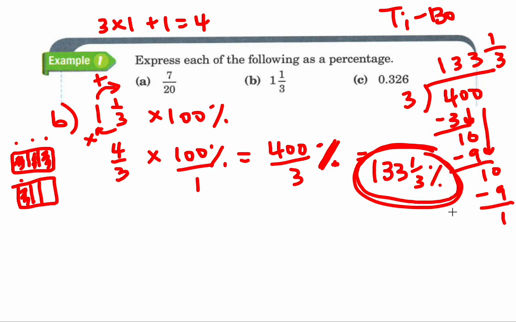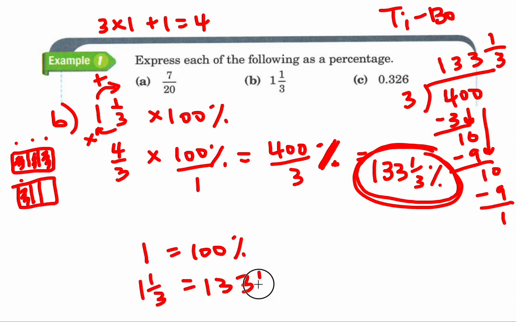133 1/3%. That's more than 100%, right? Because this is more than 1. 1 whole would equal 100%. So then 1 1/3, it would make sense that it would be more than 100%. 133 1/3%, because it's 100% plus a little bit more.